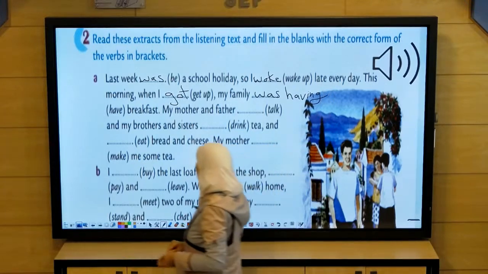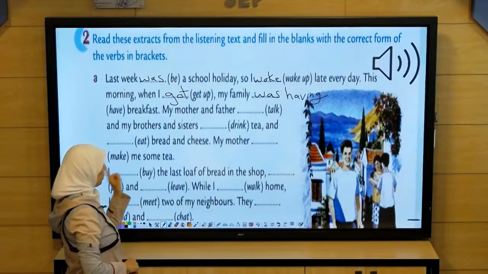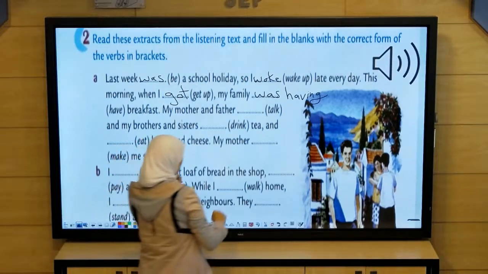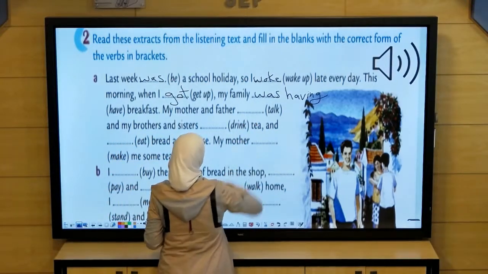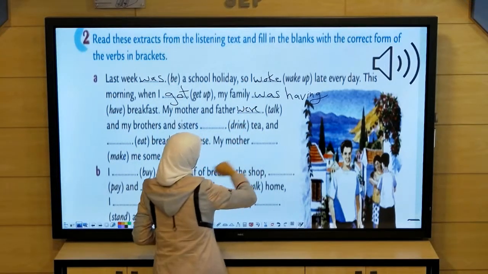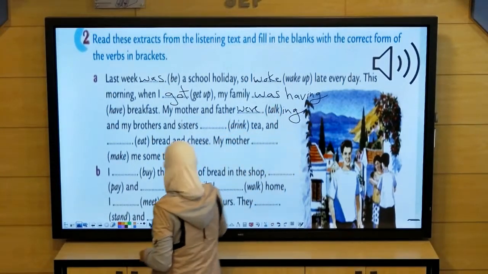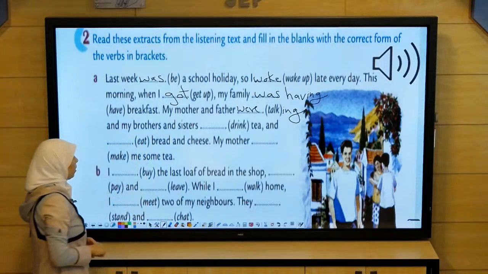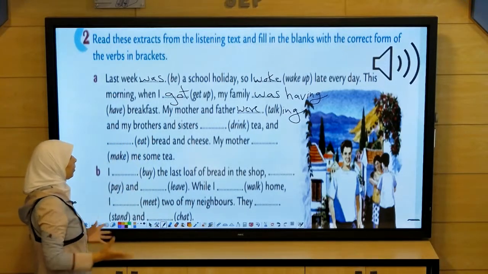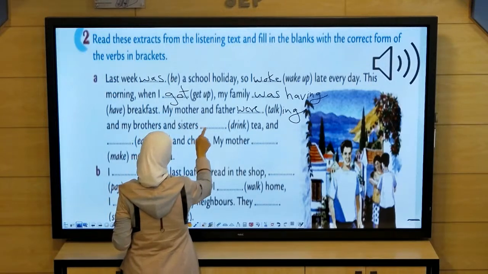My family was having breakfast. My mother and father, they are two. So we put was or were. Sure, we put were. And the main verb talk, it becomes talking. They were talking. And my brothers and sisters also, they are a group. They were or was, they were.